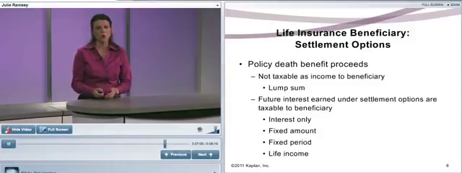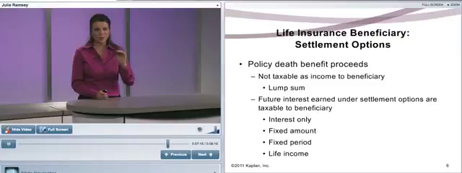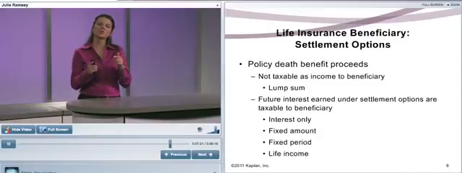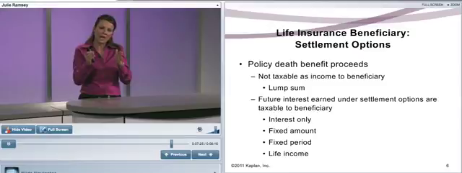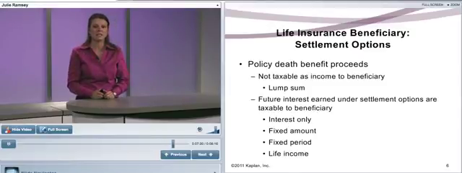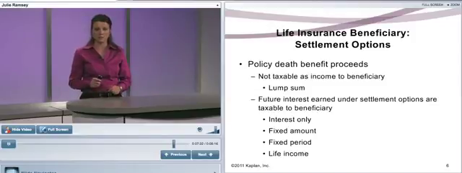Now remember, with these settlement options, the death benefit is not taxed. However, the interest, in every single one of these settlement options, there would be interest tied to these, except for lump sum. Because your state will say if the death benefit's not paid out within a certain amount of time, we have to start crediting interest to it. So the only one that doesn't have income taxation would be that lump sum.